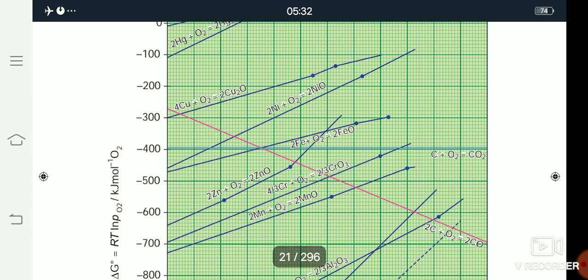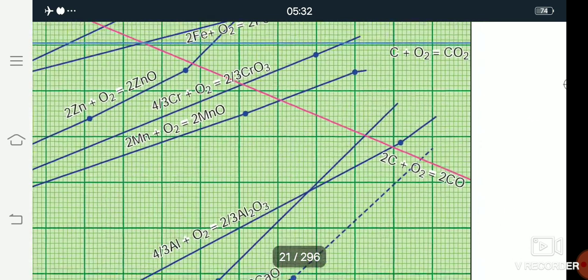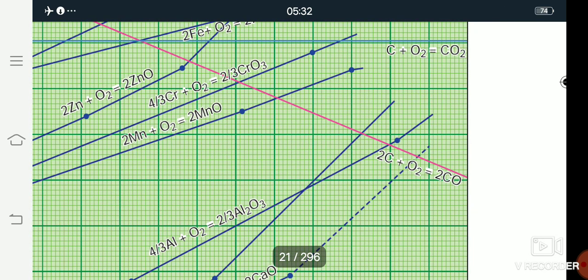Carbon is solid and oxygen is gas, so the product is gas. So the entropy is high, and it is the more negative point. So it is the best reducing agent. Carbon monoxide is the best reducing agent.